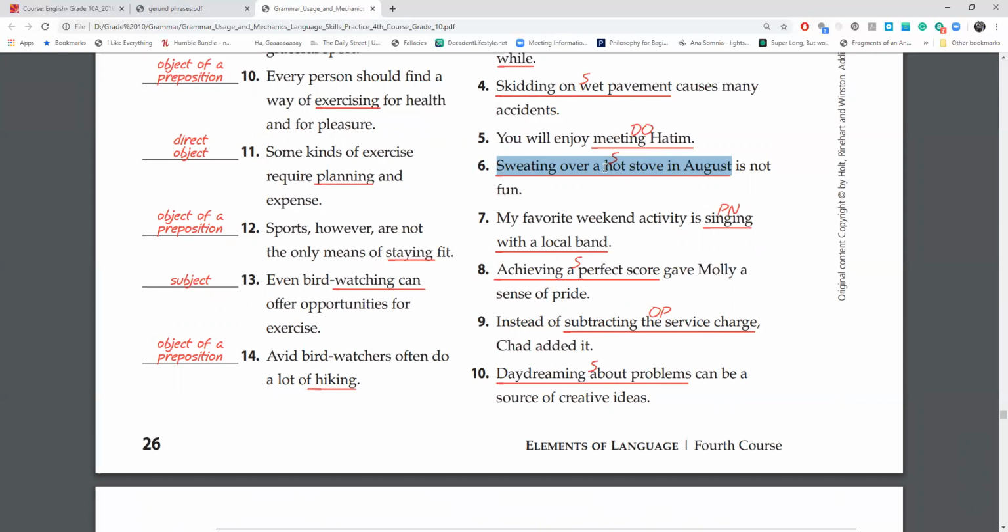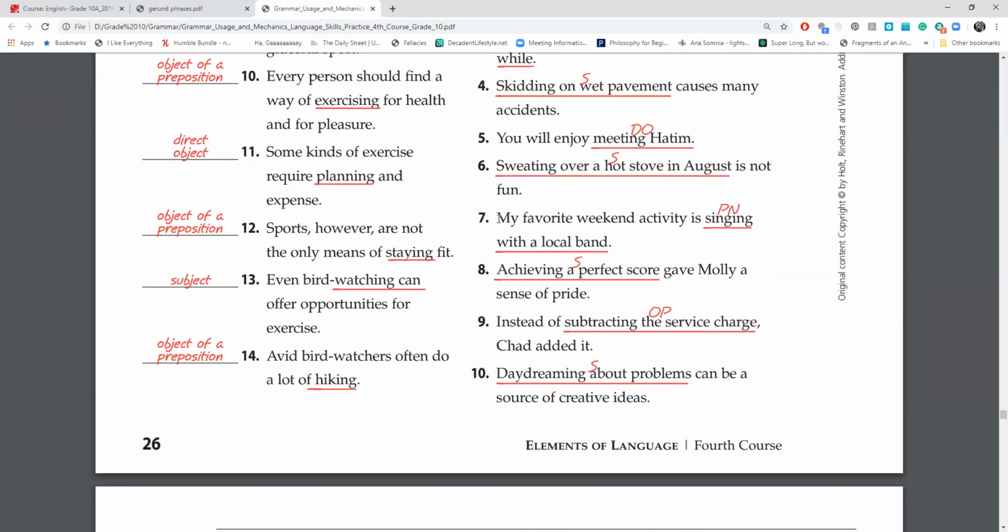You could say sweating over a hot stove is not fun, which would still be a sentence, but because it still has this information, in August, it is still part of the same phrase. All of these modifiers, all of the information about this gerund, sweating, will be included as the gerund phrase, and it's the subject of the sentence.